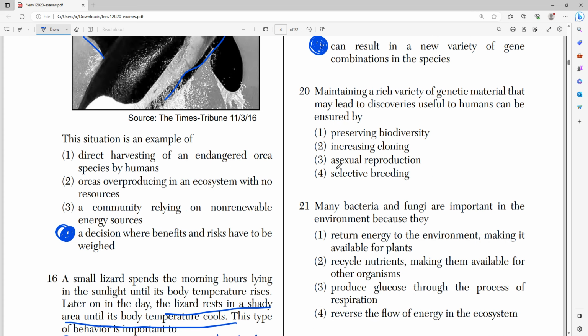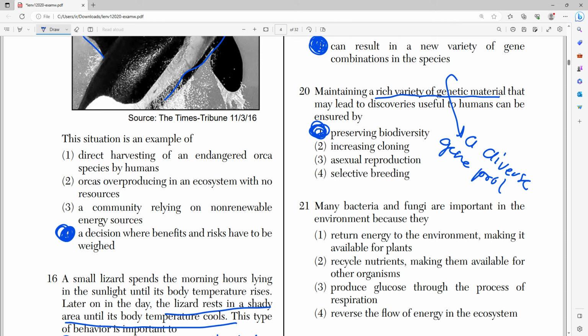Right? So number 20 says, maintaining a rich variety of genetic material that may lead to discoveries useful to humans can be ensured by preserving biodiversity, right? Think about it. A rich variety of genetic material, isn't that the same thing as saying a diverse gene pool, right?